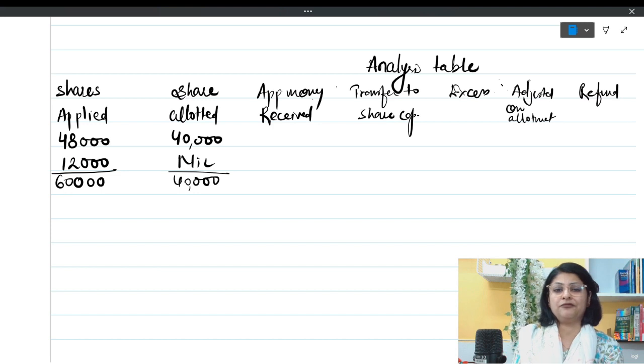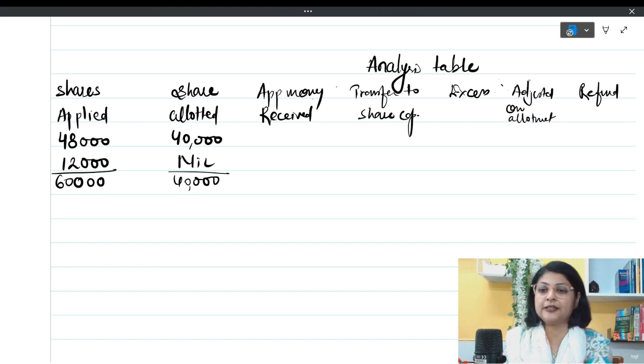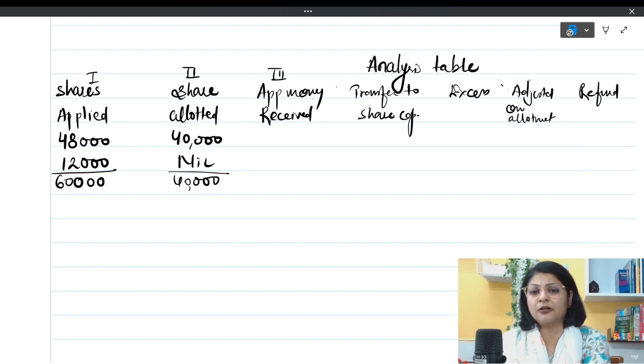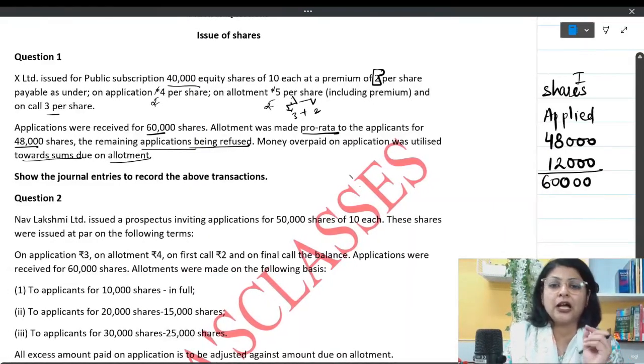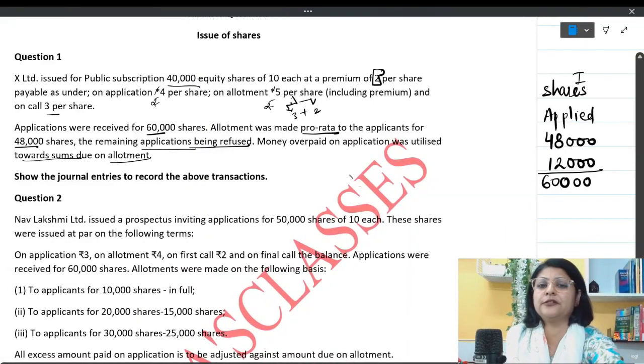Now I will have to do column number 1. If this is my column number 1, this is my column number 2, and this is my column number 3, I am multiplying column number 1 by the application money. What is the amount of application money? The application money is rupees 4 per share.